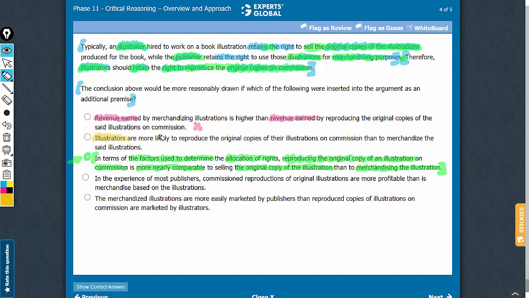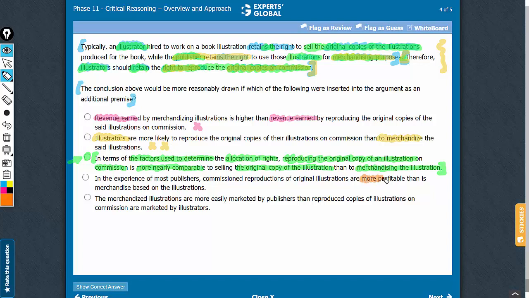That illustrators are less likely to merchandise is something that is already included in the paragraph. The paragraph mentions that merchandising is something that publishers retain the right of. The conclusion here is about the right to reproduce original copies on commission. The conclusion is not about merchandising. So many reasons why answer choice B does not qualify as a strengthening statement.